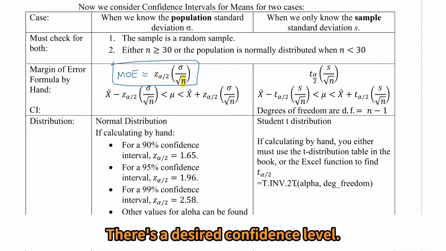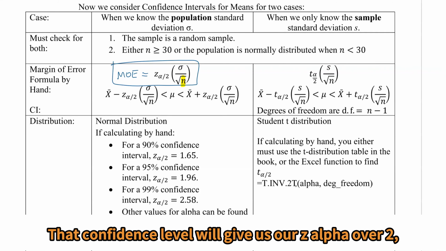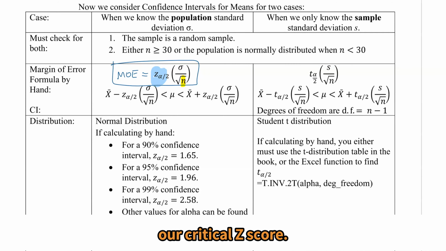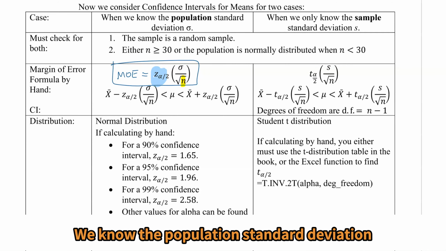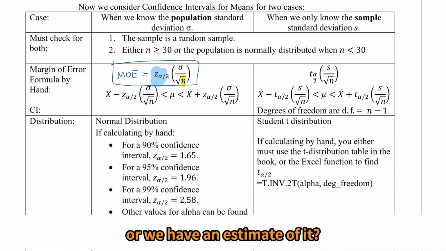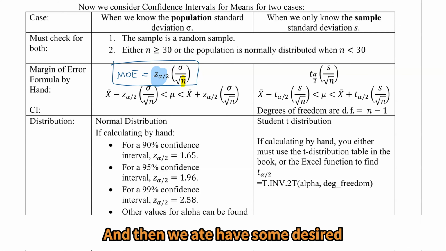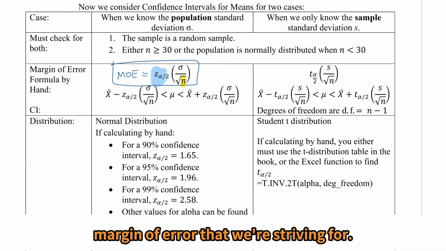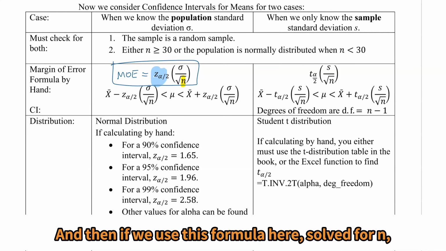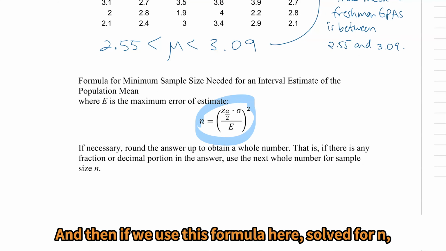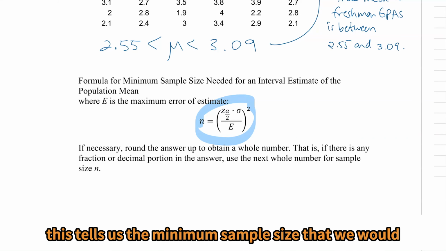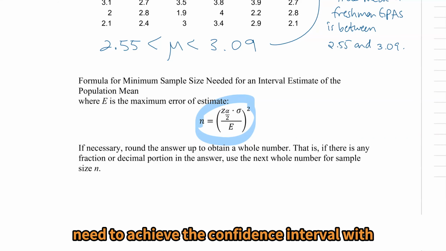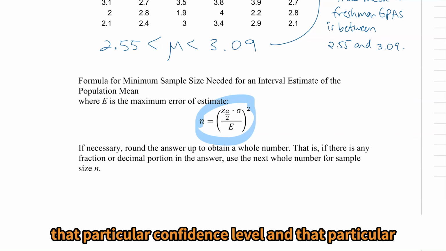There's a desired confidence level. That confidence level will give us our z alpha over 2, our critical z-score. We know the population standard deviation, or we have an estimate of it, and then we have some desired margin of error that we're striving for. And then if we use this formula here, solved for n, this tells us the minimum sample size that we would need to achieve the confidence interval with that particular confidence level and that particular margin of error.